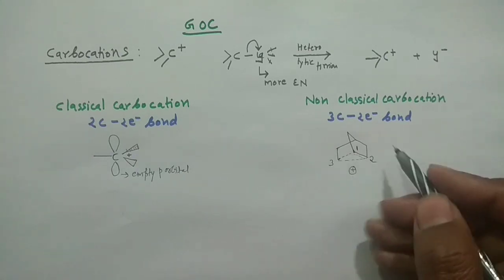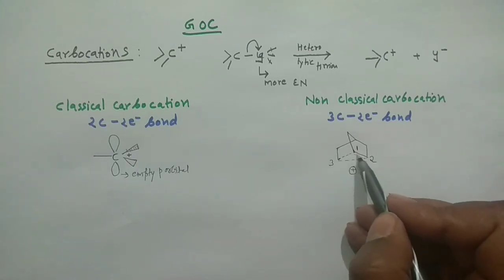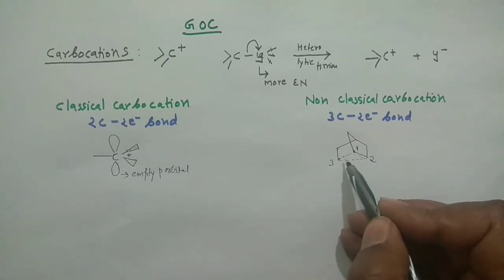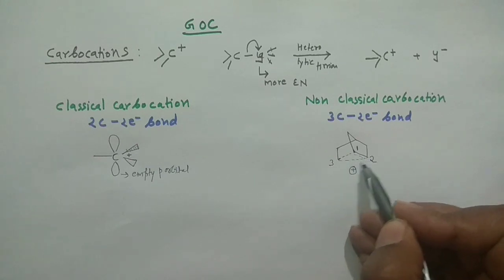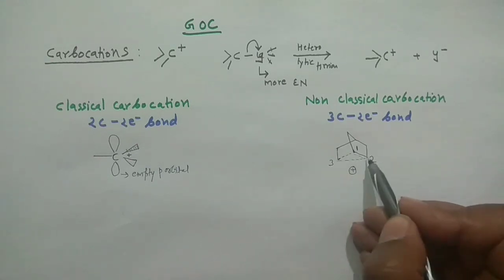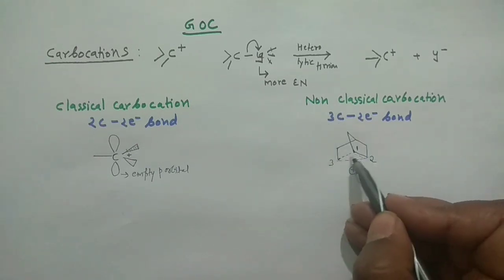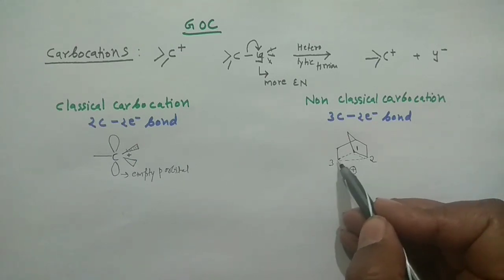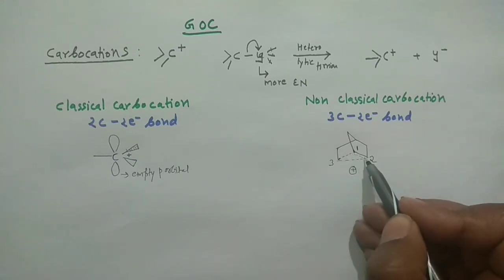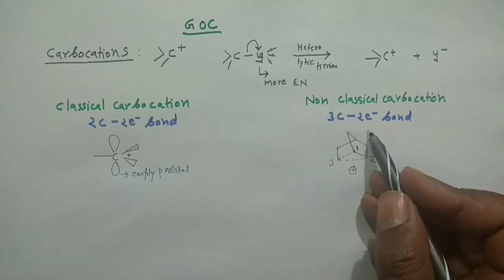So it is having only 2 electrons, right? These 2 electrons are there, right? The 2 electrons which were originally present here, just like that, spread over the 3 carbons, 1, 2, 3. So these are the 3 carbons and only 2 electrons are there, and these 2 electrons are spread over here, here and here. So it's a 3-centered 2 electron bond.